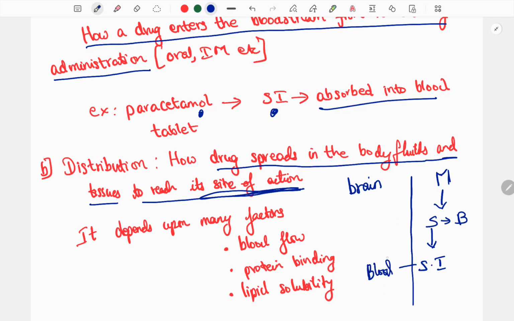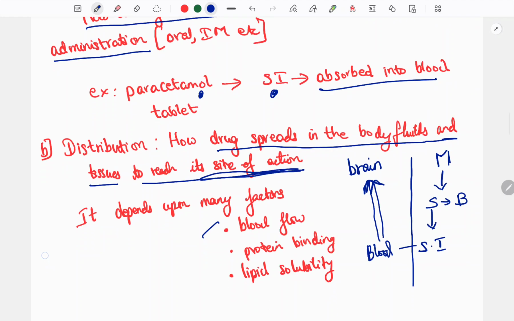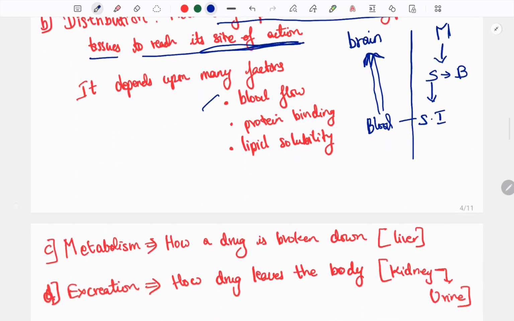In the blood it is circulating, spreading and going to the brain. This is known as distribution. Distribution also depends upon many factors like blood flow. If the blood flow is very fast, it can go to the brain very fast. Then protein binding, lipid solubility, certain factors are there. Distribution also depends upon these factors.